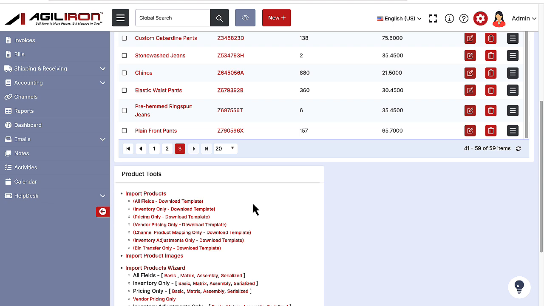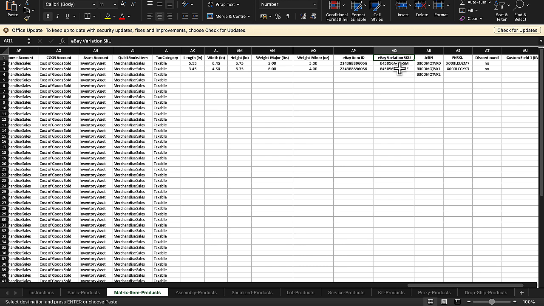Incidentally, if your pre-existing eBay listing is what was called a variation listing, which many systems call a matrix product, then the eBay Item ID field will hold the listing ID for the overall product, and the column in our spreadsheet titled eBay Variation SKU will hold the variations, and there we will specify the SKU specific information that is set up for that variation listing on eBay. That completes scenario number 1 for the existing eBay sellers and their pre-existing listings.